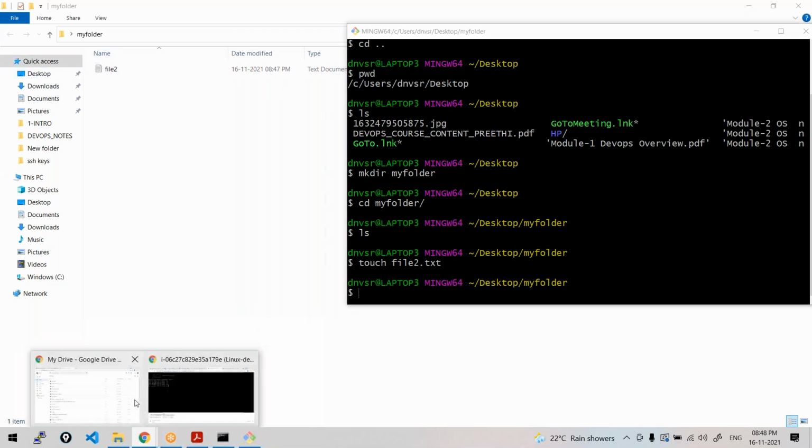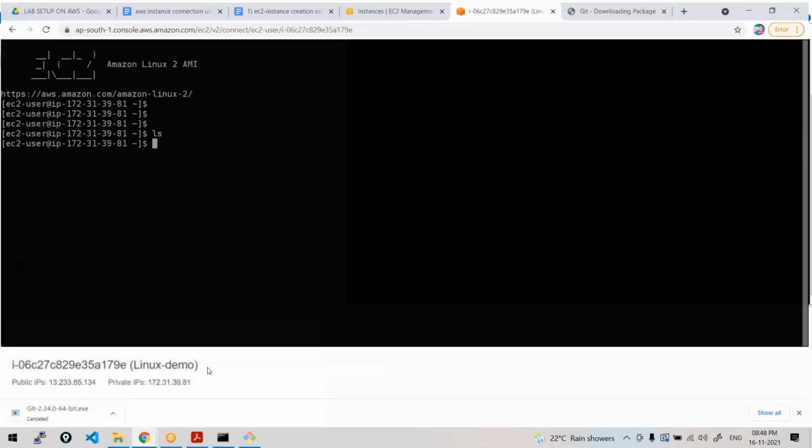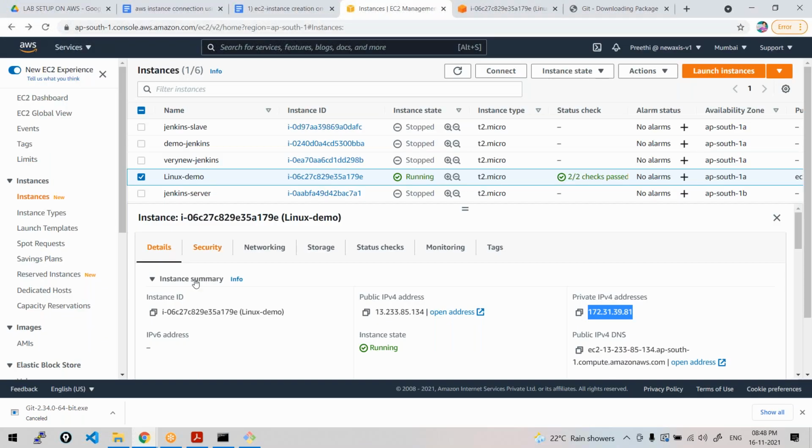At the back end, you are seeing what that is doing. Tomorrow we shall connect to our instance. Through the browser-based connection we did, but this is not the best method. You can connect to this instance via Git Bash or PuTTY. What is PuTTY? Git Bash? We'll see, and we'll connect through those SSH clients tomorrow, and we'll do some Linux stuff on the server. That is for next class.